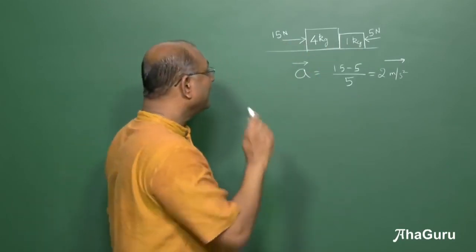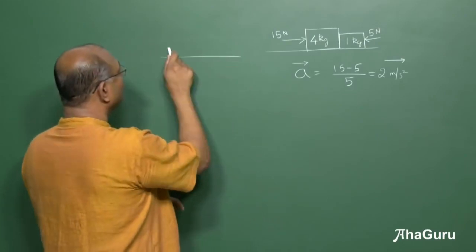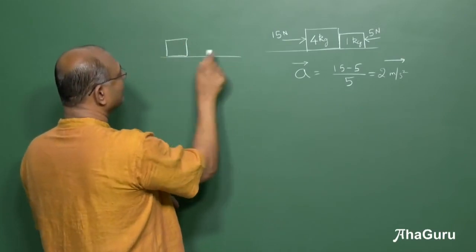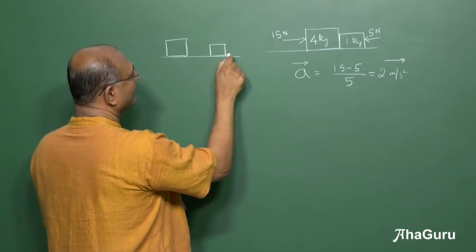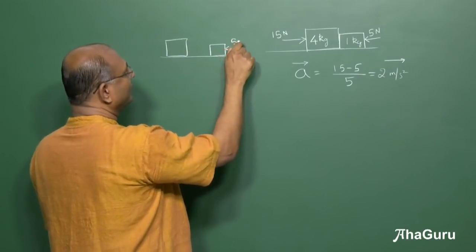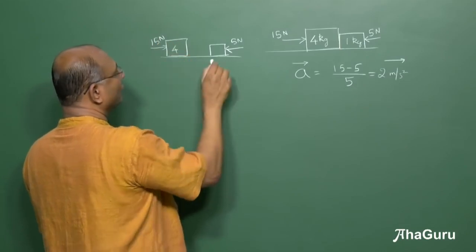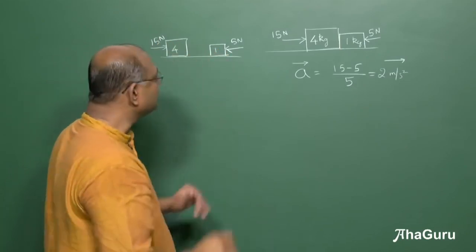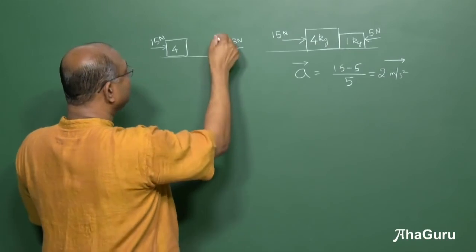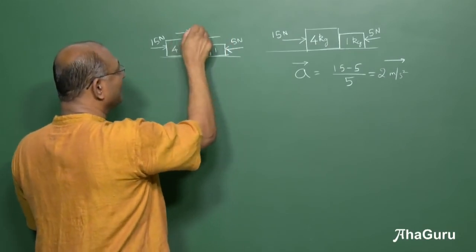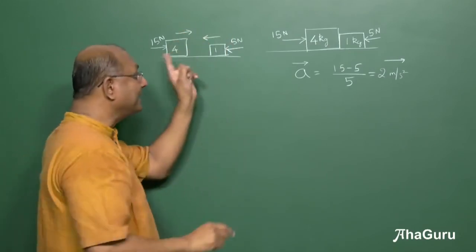But if I had two blocks like this, 5 newtons, 15 newtons, 4 kg, 1 kg, same case. But now the problem is, this will move this way, this will move this way. You cannot even find the same acceleration.